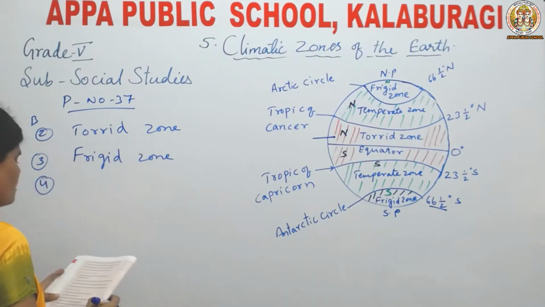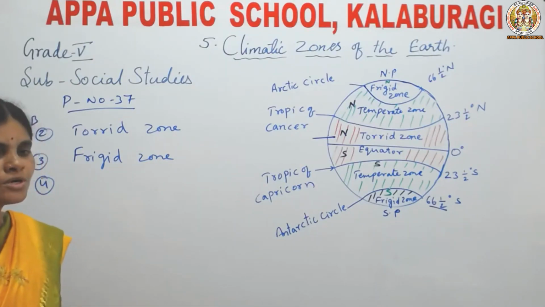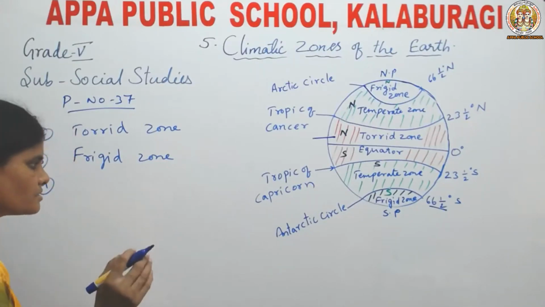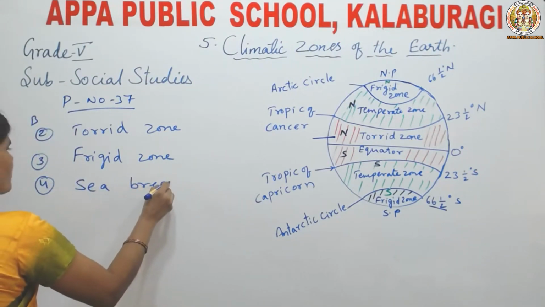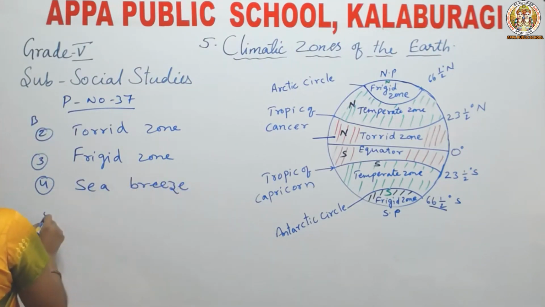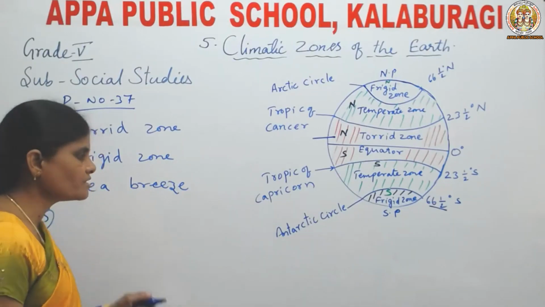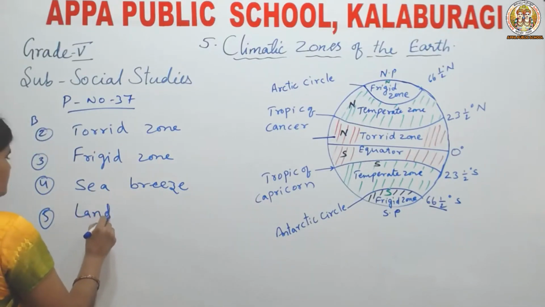Fourth one: the cool air rushing from the sea towards the land is called sea breeze. Next one: the cool air rushing from the land towards the sea is called land breeze.